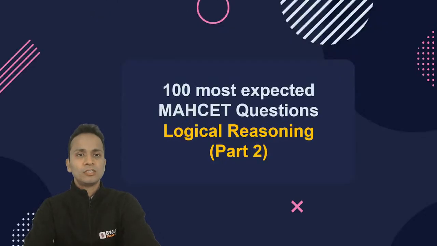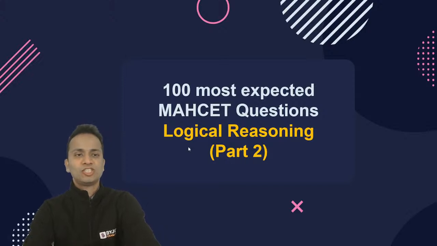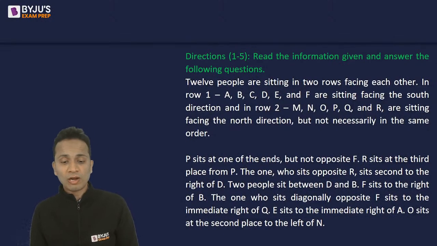Just give me a few seconds. All right, let's start. So the first set is on your screen now. Directions for first 5 questions. Read the information given and answer the questions that will follow after that.